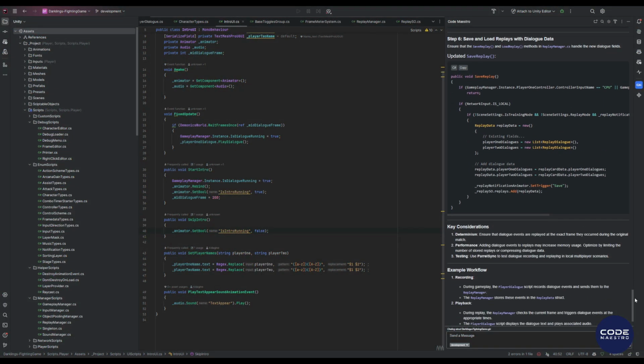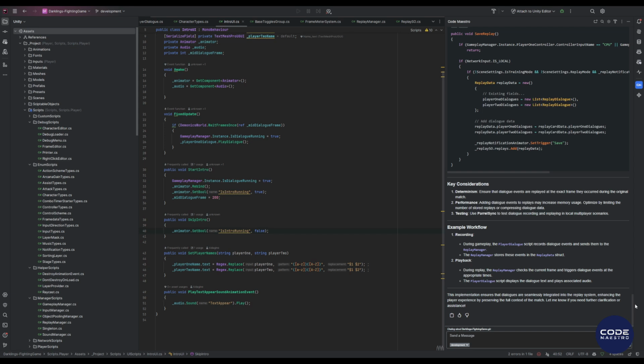Now, in just about 15 minutes, I received a full instruction on how to implement a very useful feature in a complex system of a previously unfamiliar project. Code Maestro did about 80% of the work for me, and all that's left for me is the most interesting part: playing the fighting game, watching replays, testing how my system works, and of course, creating a pull request.